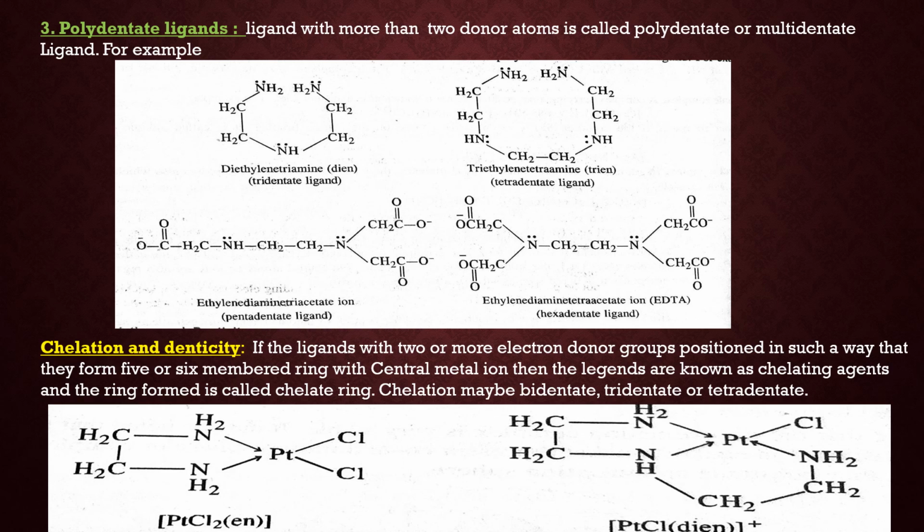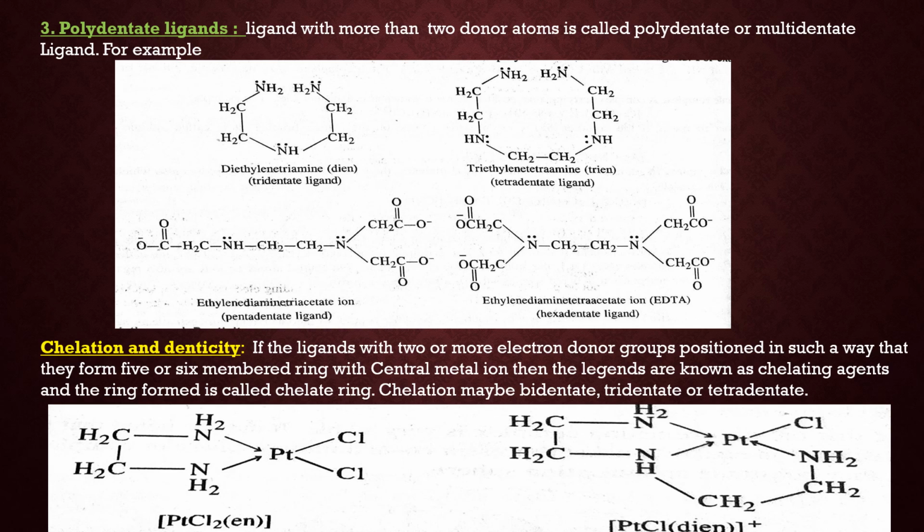Next is the polydentate ligand. Ligands with more than two donor atoms are termed polydentate or multidentate ligands. Now see the figure. I am taking examples one by one. The first is the tridentate ligand, meaning three donor atoms. The example is diethylenetriamine, or in short we write it dien, D-I-E-N. Here you can see three nitrogen atoms act as donor atoms. That is why it is a tridentate ligand.